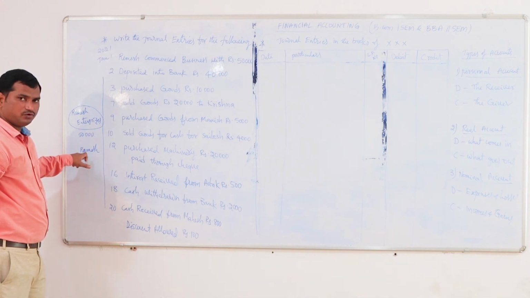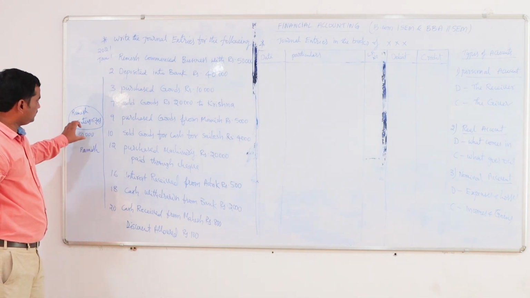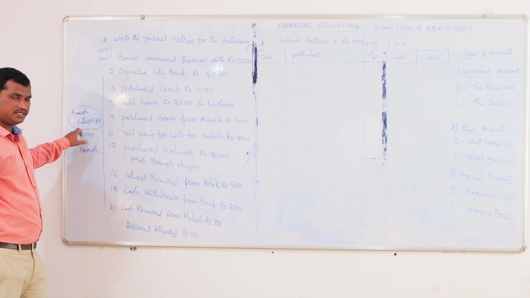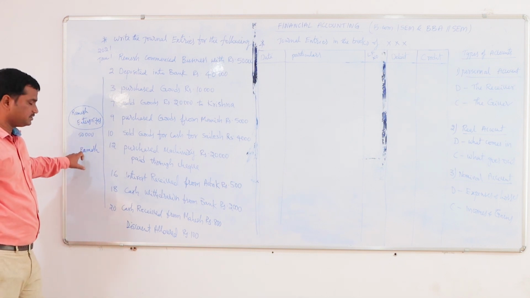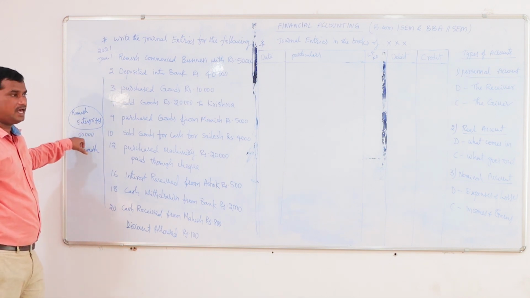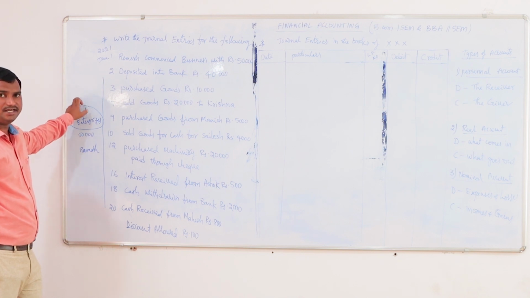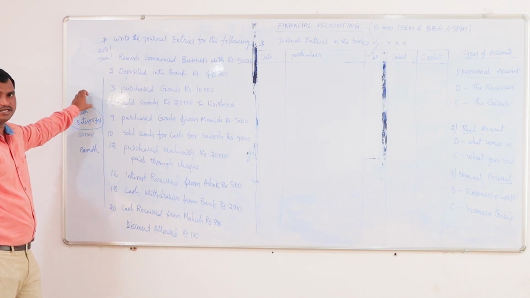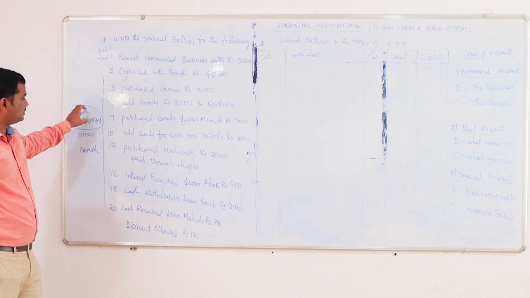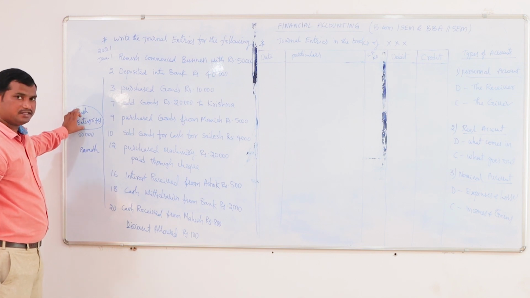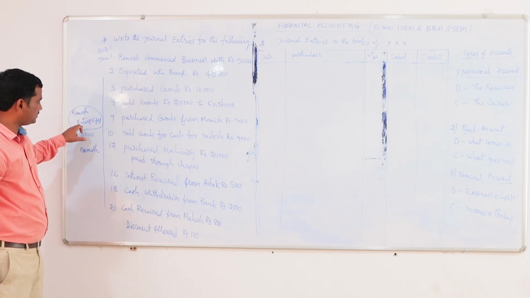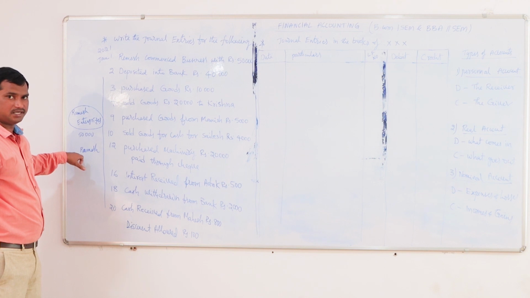Ramesh may be the owner of the organization, but the organization and the person must be treated separately as per the business entity concept. There are various concepts in accounting. As per the first concept, the business entity concept, the organization and the person who is starting the organization must be treated separately.